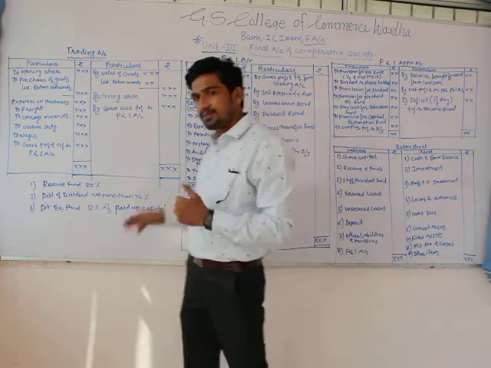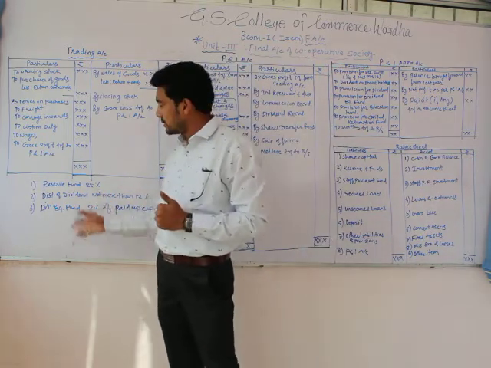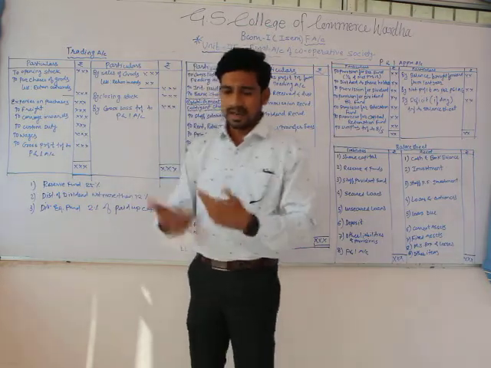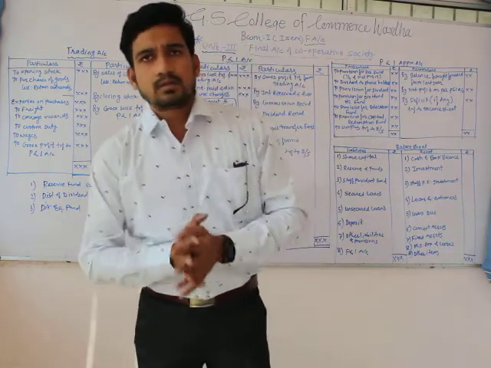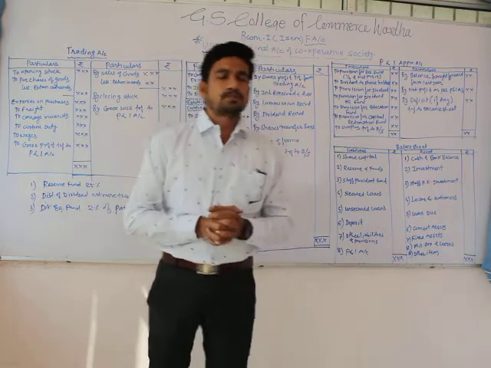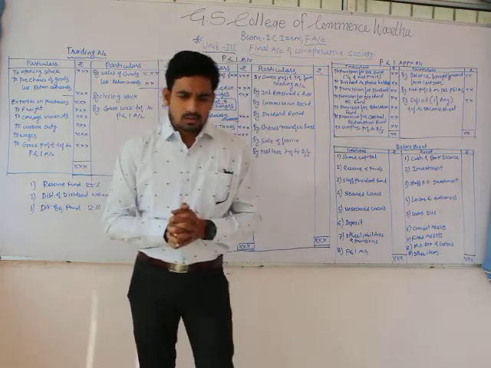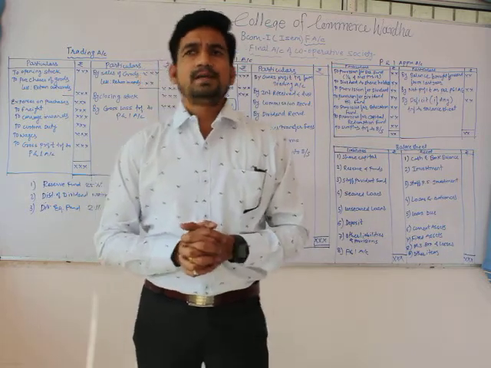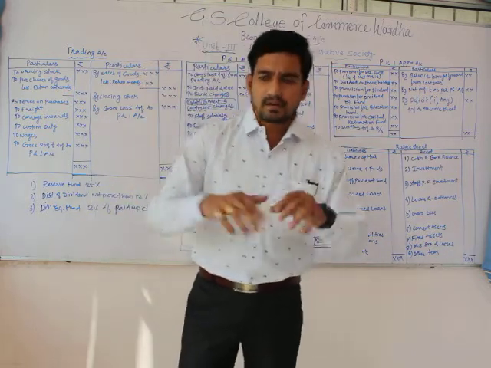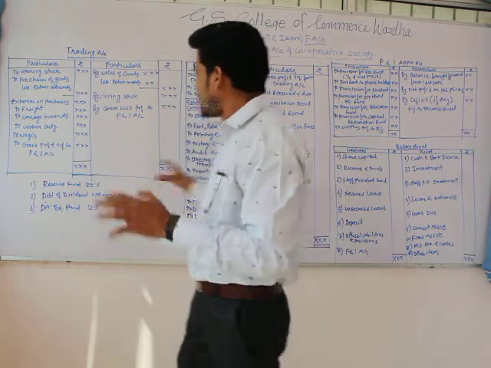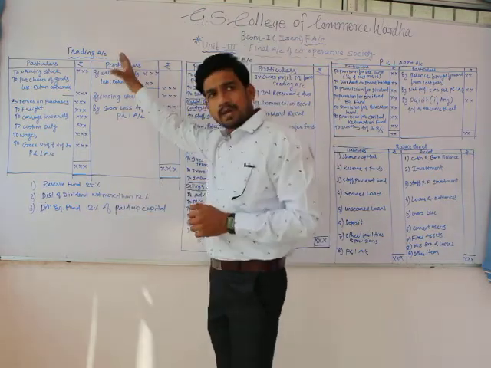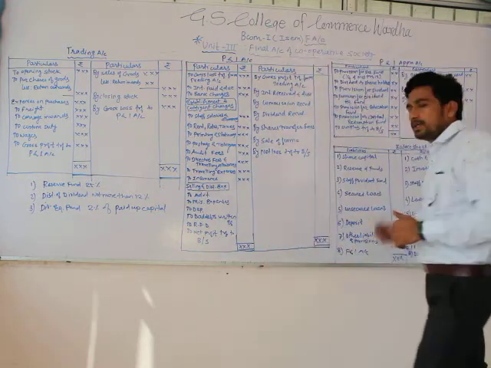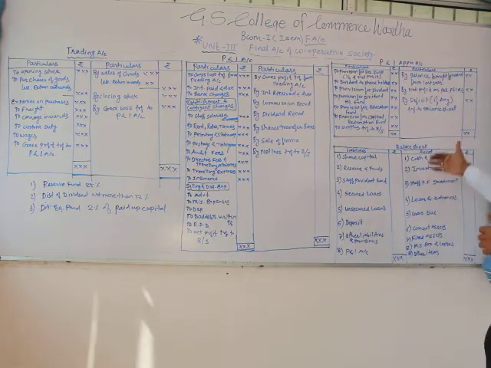That's why some of the important things which are part of our problem I just wrote here. I'm going to discuss those things later in this lecture. As we have to prepare the final accounts of cooperative societies, this final account is distributed in 4 parts: trading account or manufacturing account, profit and loss account, profit and loss appropriation account, and the last is the balance sheet.